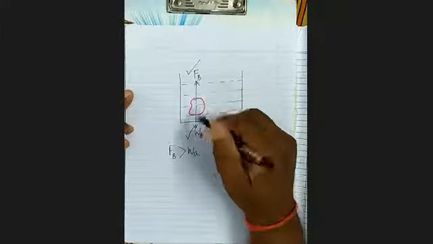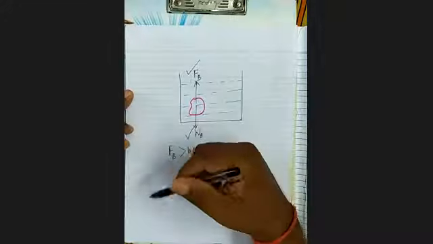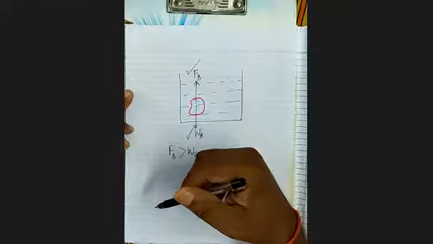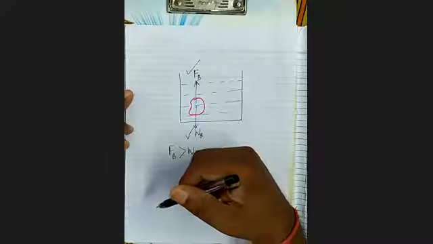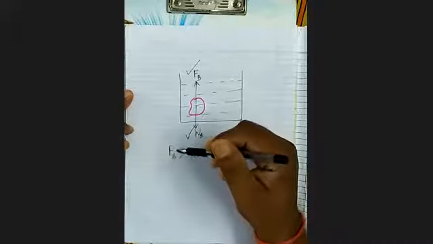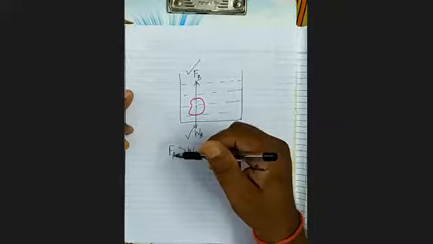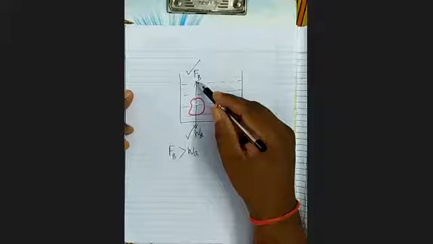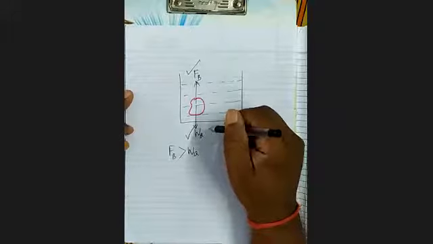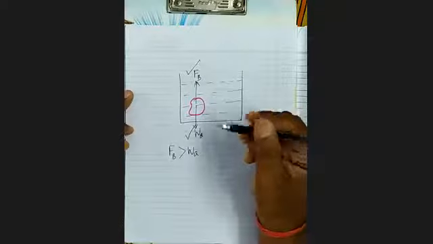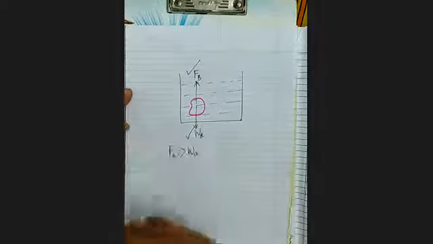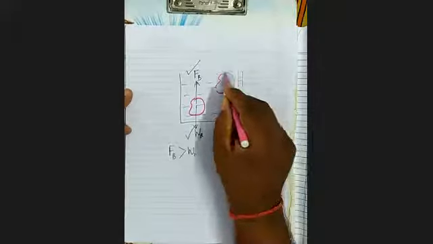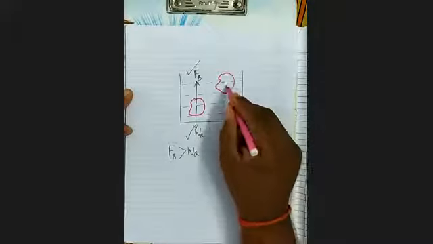If upthrust is more and weight is less, then what will happen? It will sink. अच्छा, if upthrust is more and weight is less, it will float. And in what manner? It will float partly immersed.